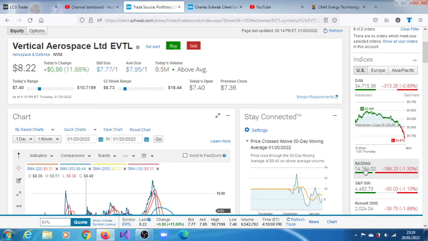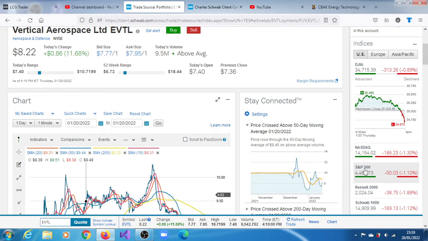Vertical Aerospace Ltd (EVTL) stock rallied over 40% intraday to trade at $10.22 as at 1:48 p.m. today, the 20th of January 2021. The stock opened with a gain of 0.54% at $7.4 and touched an intraday high of $9.59 after 32 minutes into the session. The stock went on to a low of $8.13 during that session at around the time the broader market was collapsing.